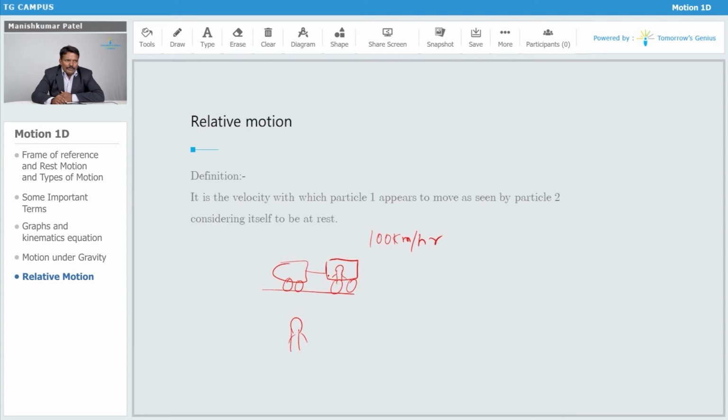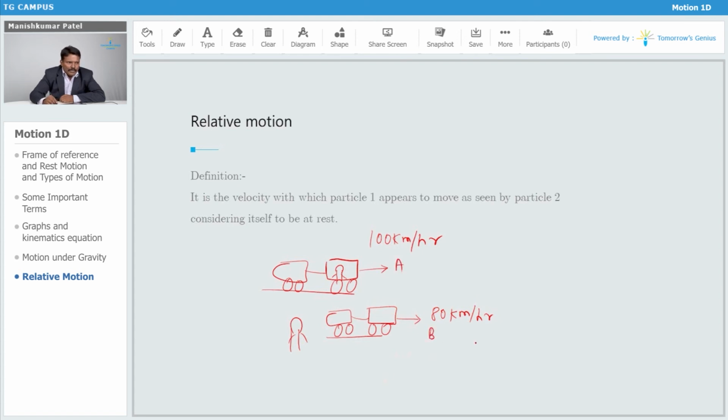So now we have to measure the speed with respect to some fixed reference, so the motion of one object relative to another object is nothing but relative motion, which we will consider. Again the same example: let's say these two trains are passing each other. Let's say this one is moving in the forward direction at 100 km/h, and this one is moving at a speed of 80 km/h in the same direction. Then how are we going to calculate? This is train A, this is train B.